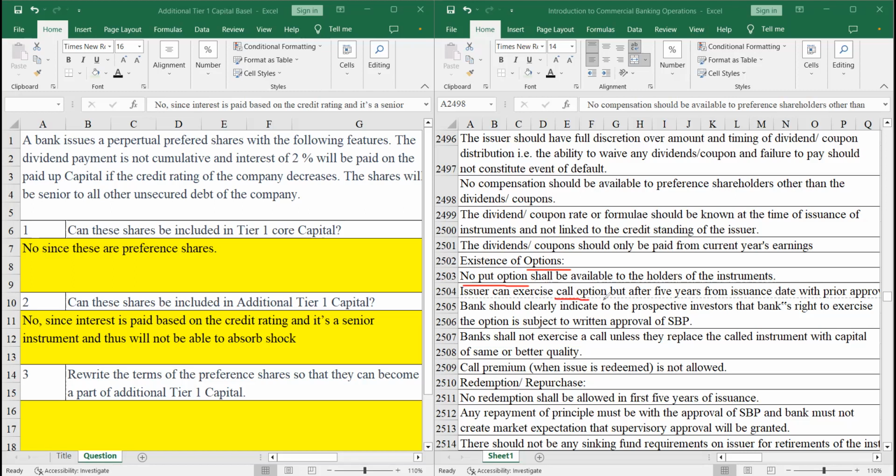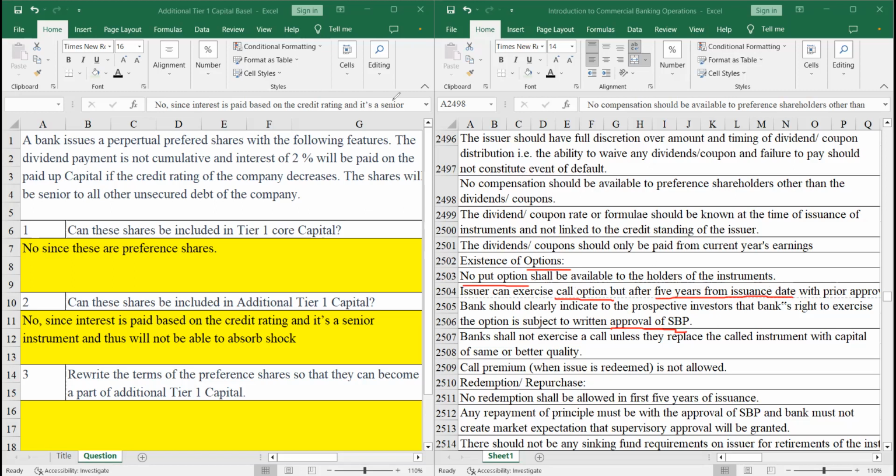On the other hand, the company has the option to call these preferred shares back to retire them, but this must happen 5 years after the issuance date, not before that. And also this must happen with the approval of SPP, nothing else.